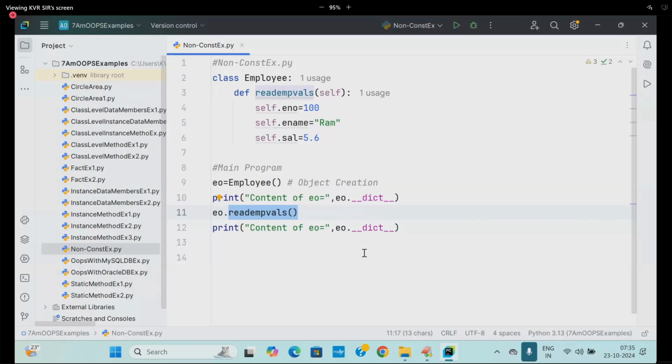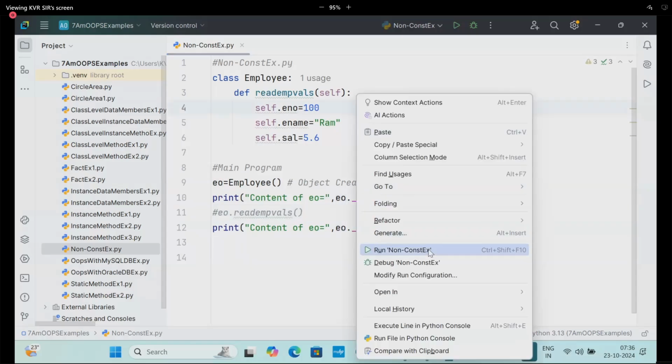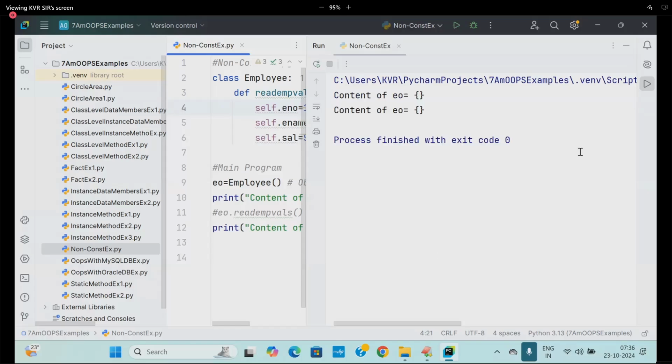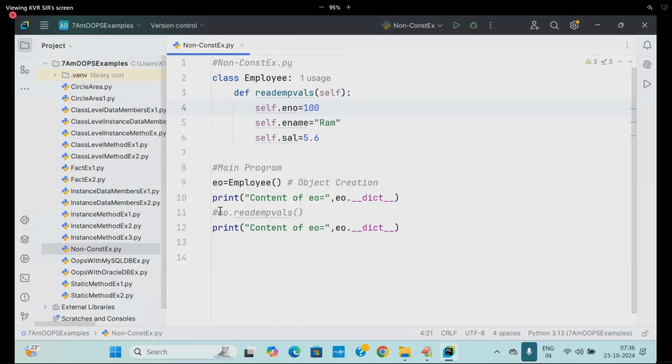So, online students, now this is called a non-constructor example through a method. Suppose I don't call this method, what will happen? Empty, only empty is printed. That means to place my own data inside the object, I have to call the method explicitly.